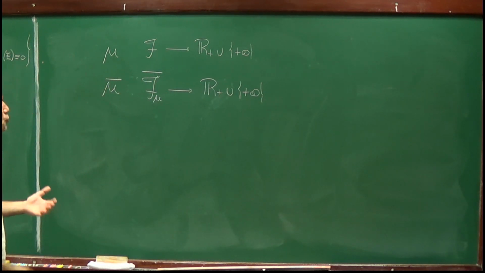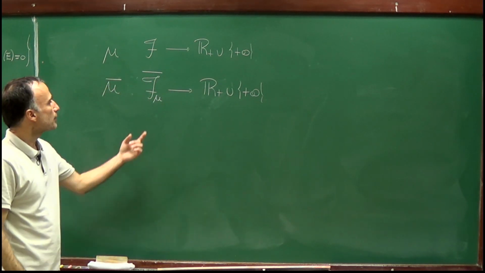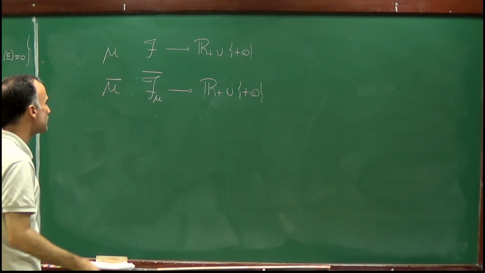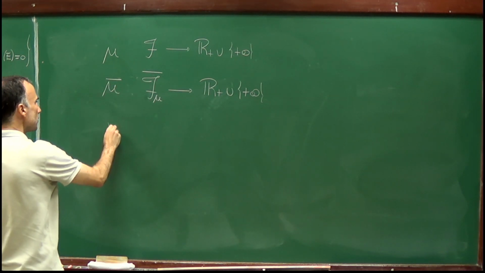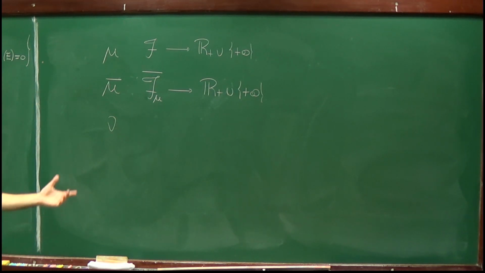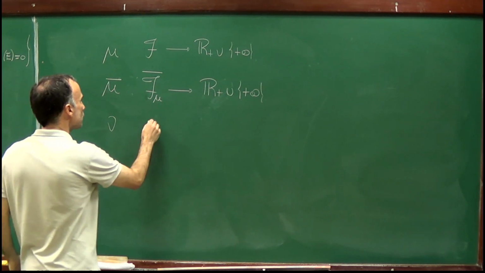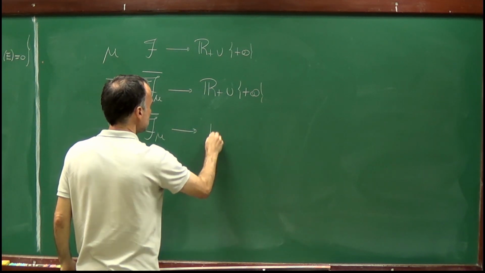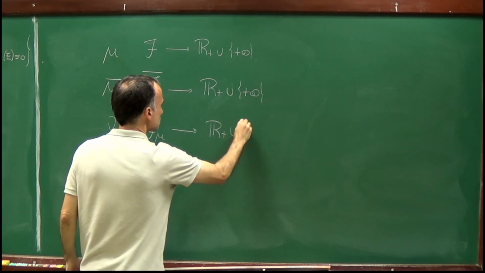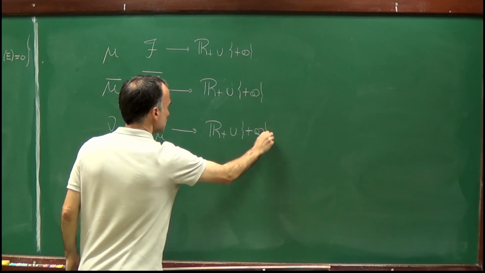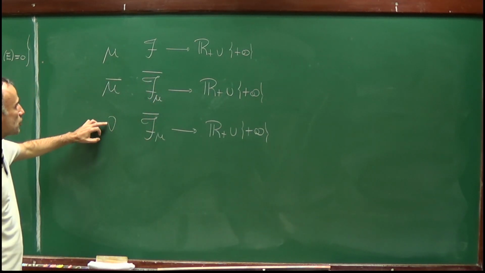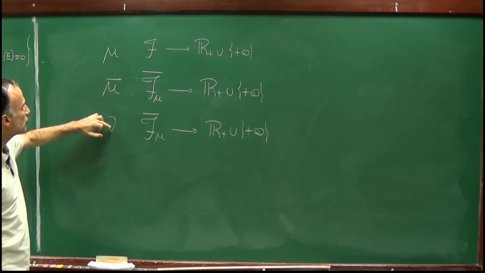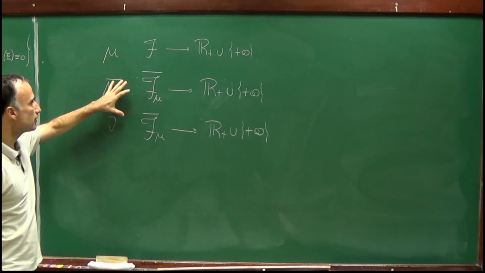And now I want to show that this extension is unique in this sigma algebra, which means that if now I assume that there exists another measure nu, which is defined in this sigma algebra, and such that nu and mu bar coincide on F, then they have to be equal.